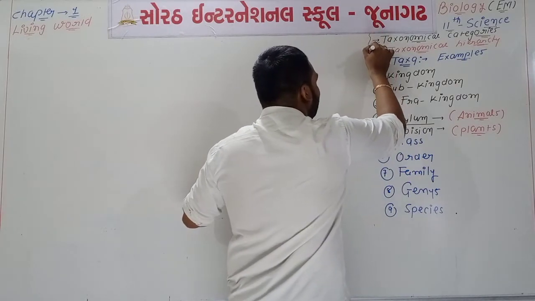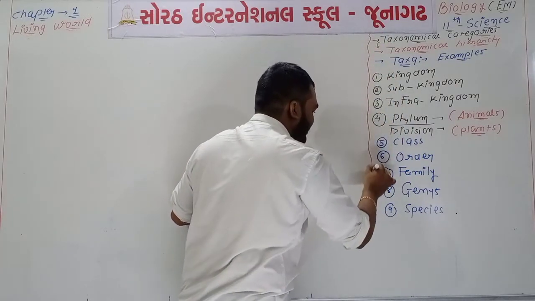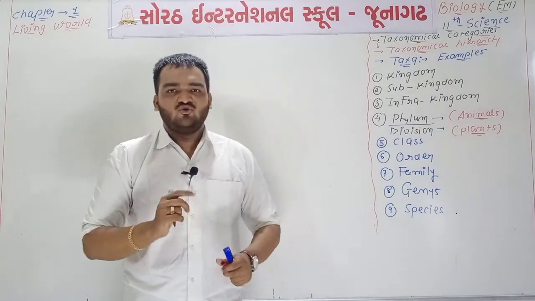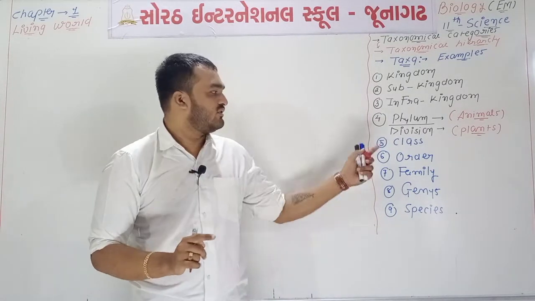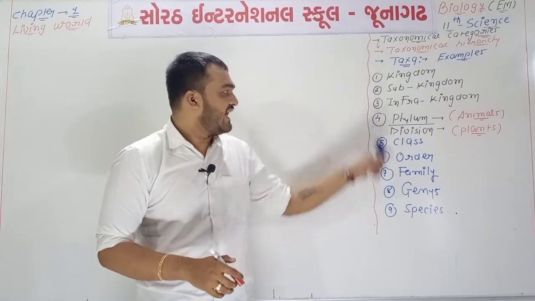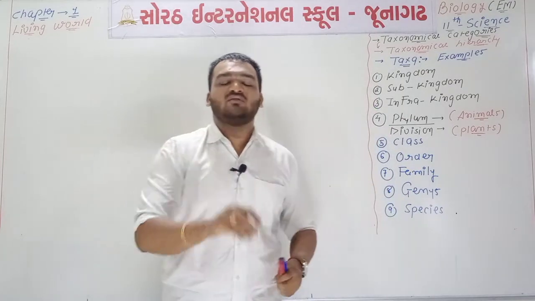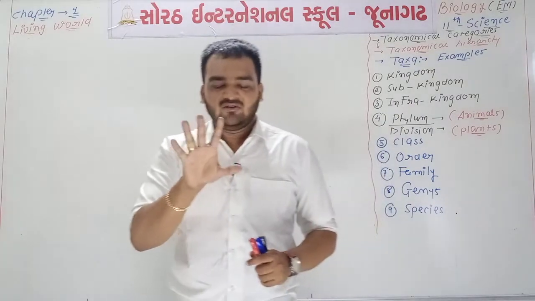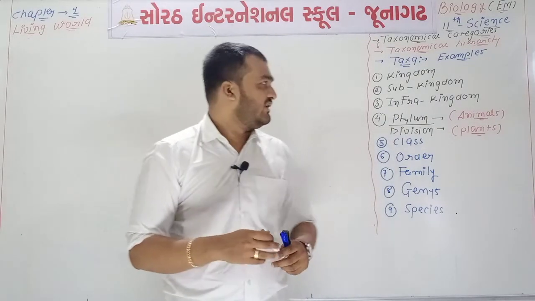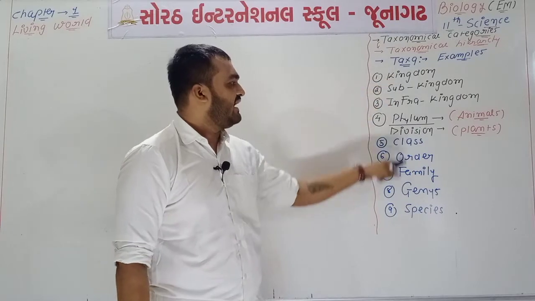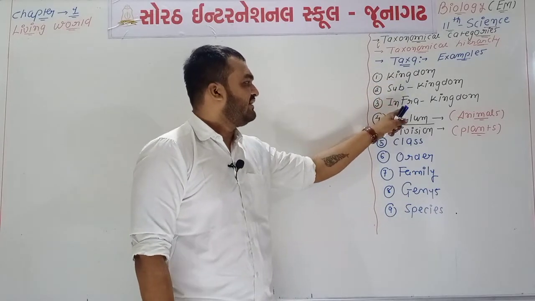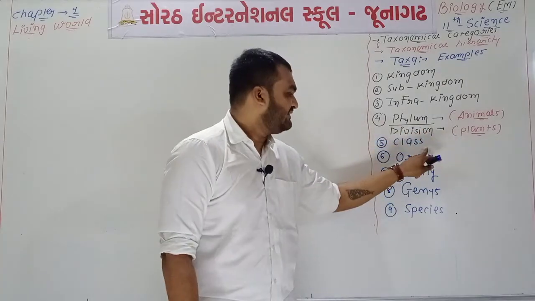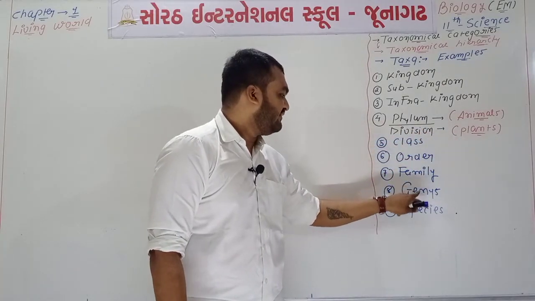You know that in last video lecture you have done the homework of all these names, but in today's video lecture you will write extra homework for this. You will write these 9 names in this sequence 5 times. Okay, this 5 times is the homework of today's lecture. So remember taxa are there: kingdom, sub-kingdom, infra-kingdom, phylum for animals, division for plants, class, then order, then family, genus